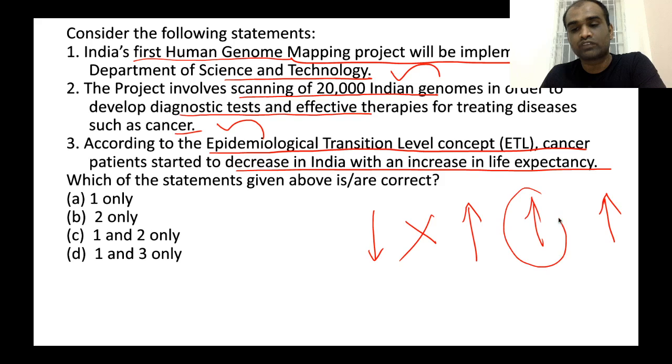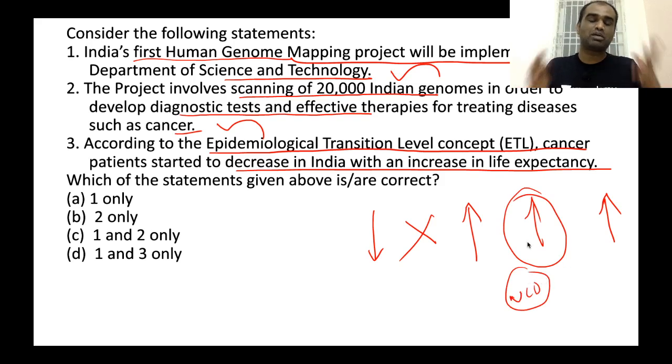Because cancer is a non-communicable disease and also a lifestyle disease. Clear? So, as people become accustomed to a more modern lifestyle, the incidence of cancer will increase because our food habits as well as our daily habits are becoming more modern. Because of that, cancer's incidence is increasing among Indians, even though our life expectancy is also increasing.